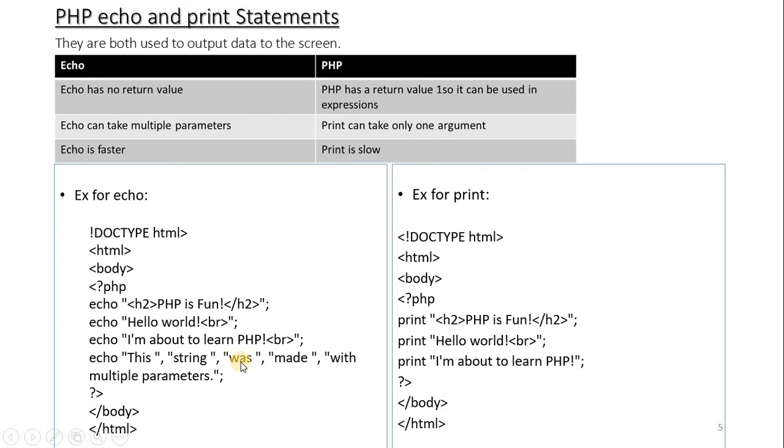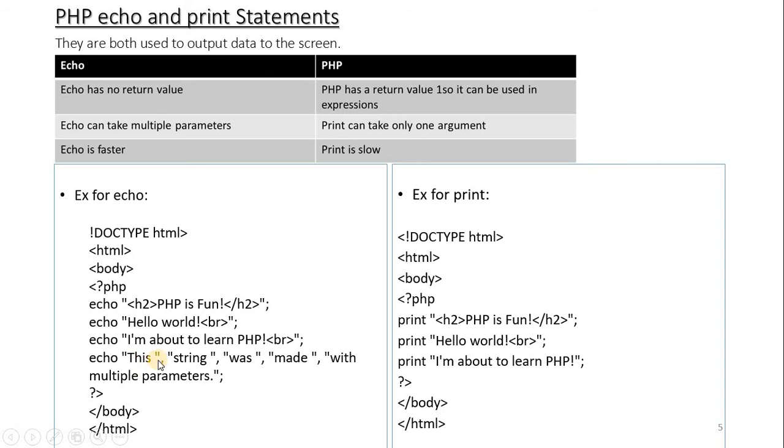So we will see the examples over here. This is an example of echo. Echo PHP is fun. H2 is one of the heading tags of HTML. Echo hello world, echo I am about to learn PHP. Now see here, this is a very important one.